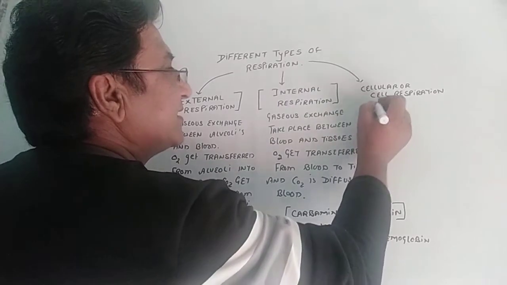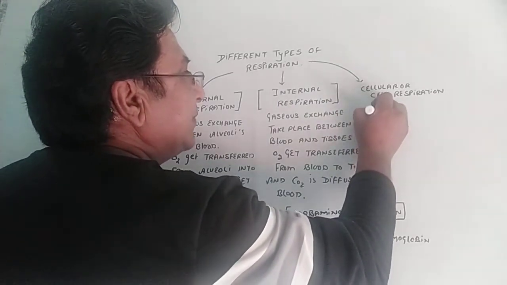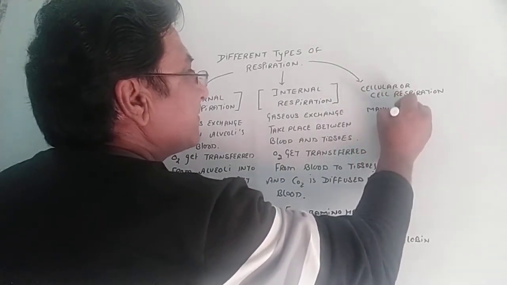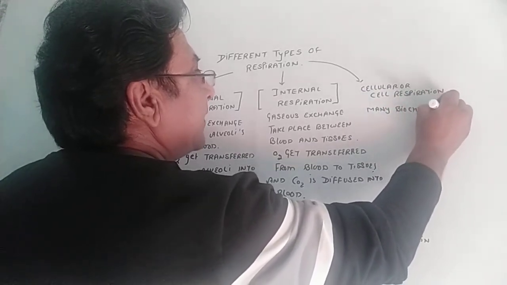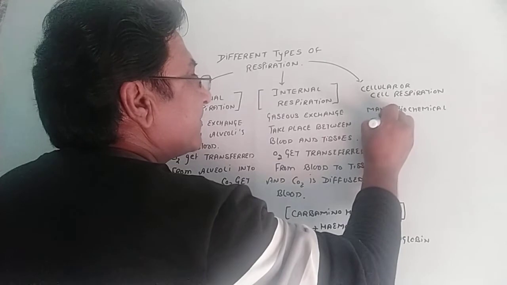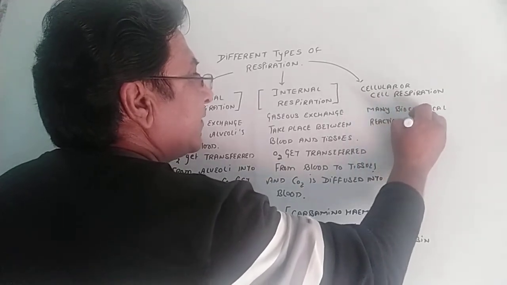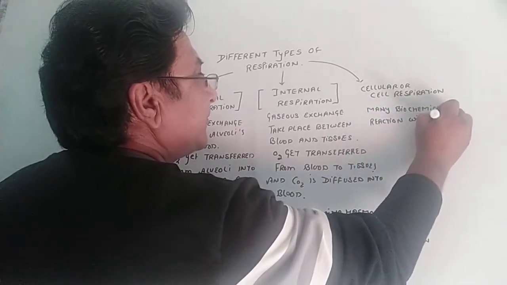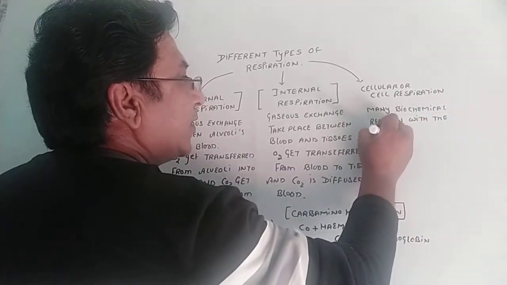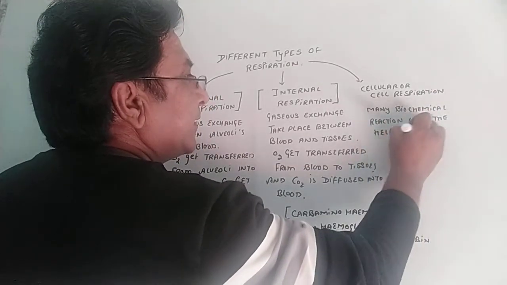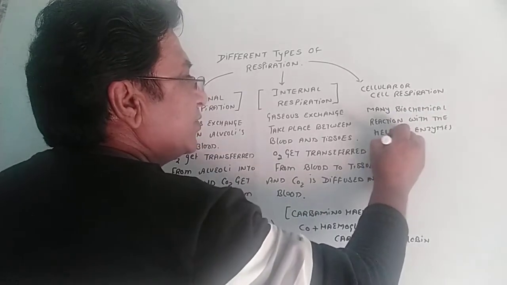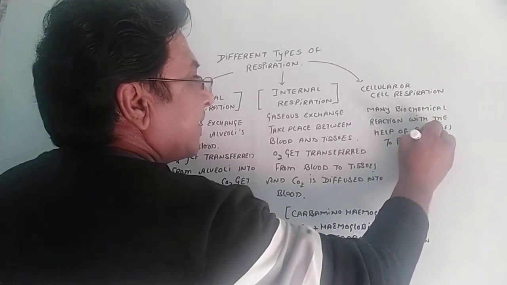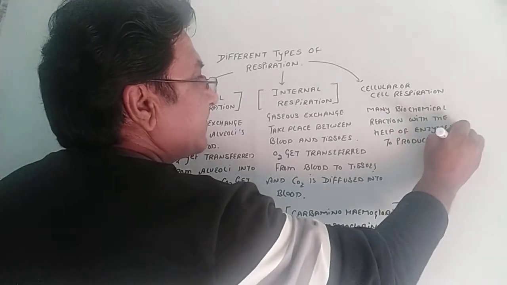So cellular respiration is basically many biochemical reactions with the help of enzymes to produce energy.